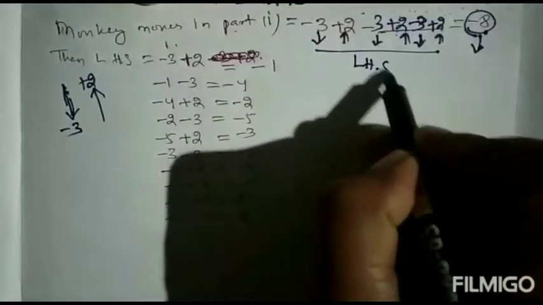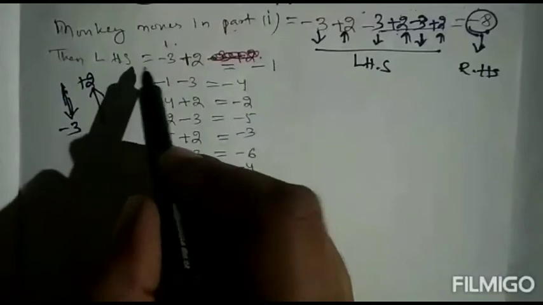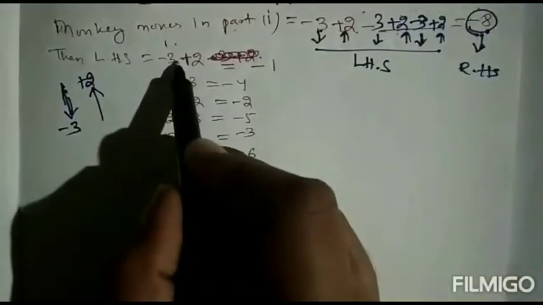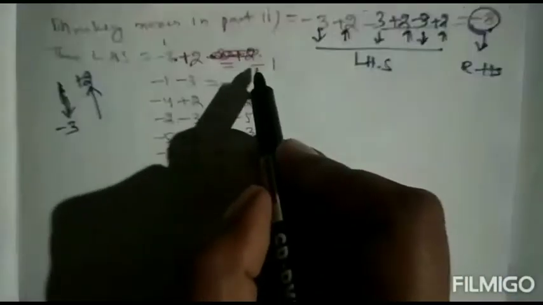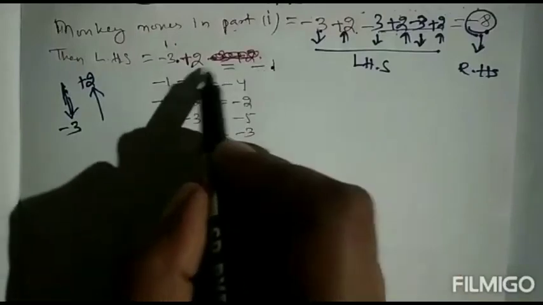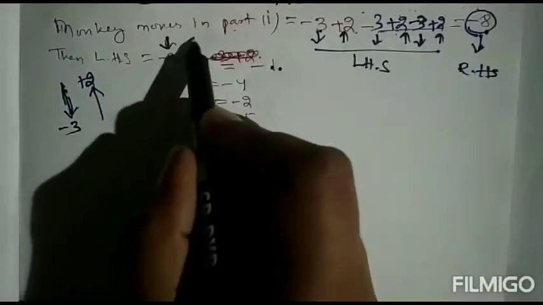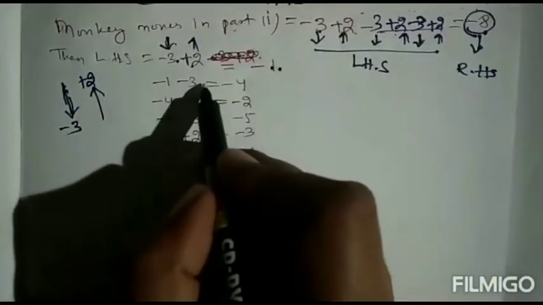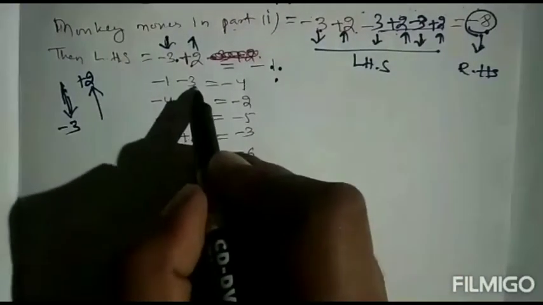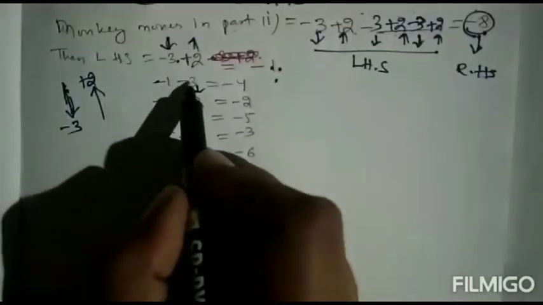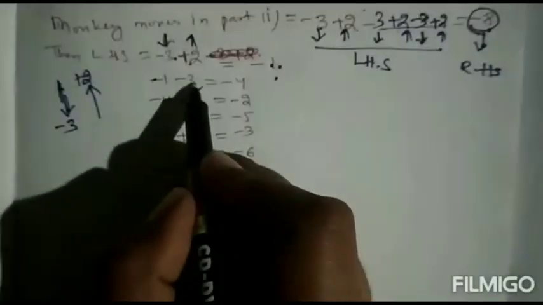If this one is LHS and this is RHS, then you will put first -3 +2 in LHS. -3 +2 equal to how much? -1. Then this one is down, then up, then again down. Here it is down, so -1 -3.